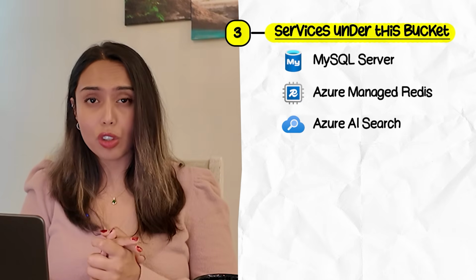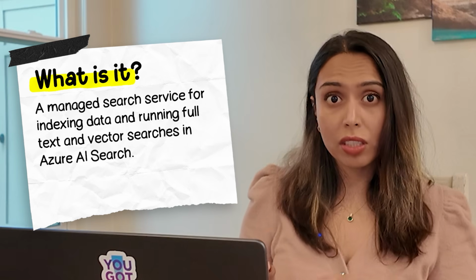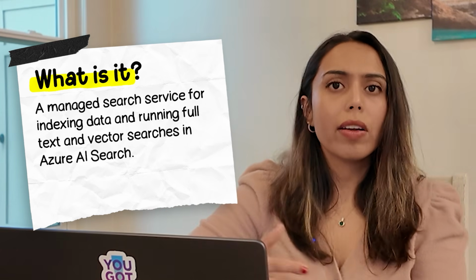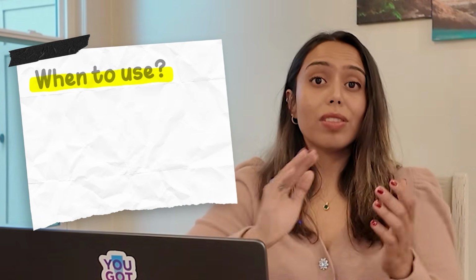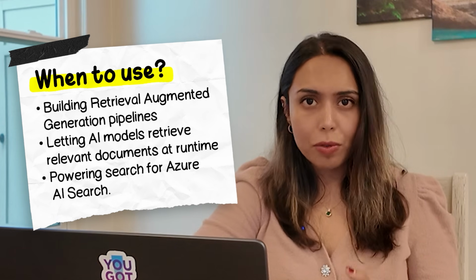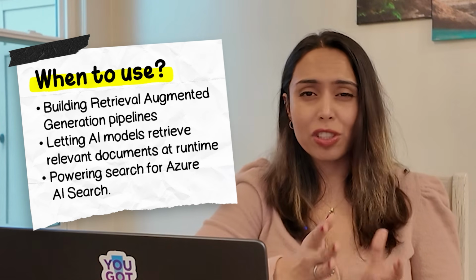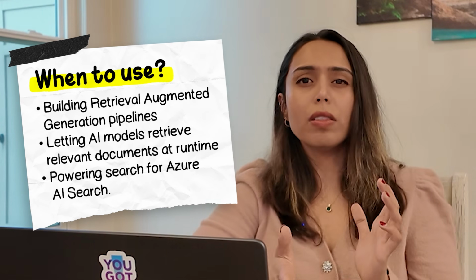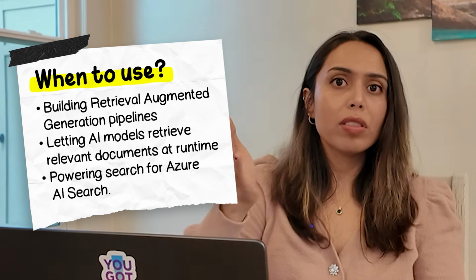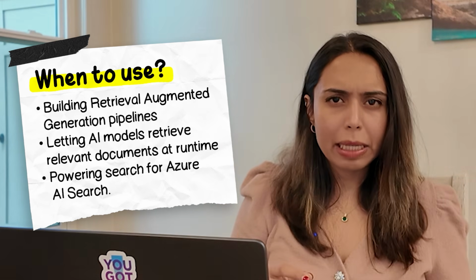Azure also has AI Search. Now, Azure AI Search is very critical now. It's a managed search service, which helps you index your data and run full text and vector searches. This is widely used in RAG pipelines. If you don't know RAG, it's retrieval augmented generation pipeline. This is how your models fetch newer data. So your AI models can retrieve relevant documents at runtime to answer questions.